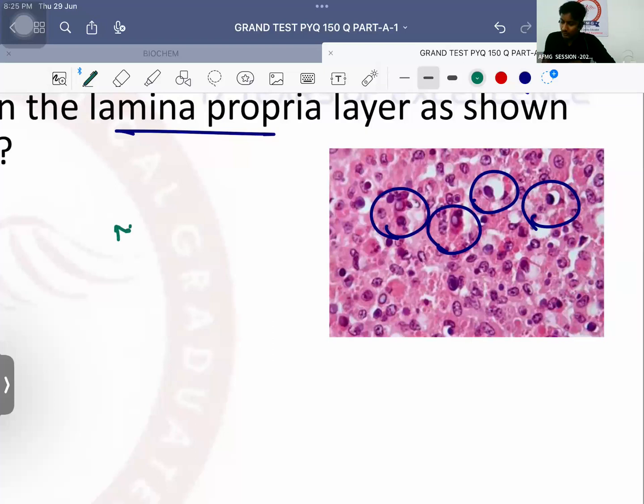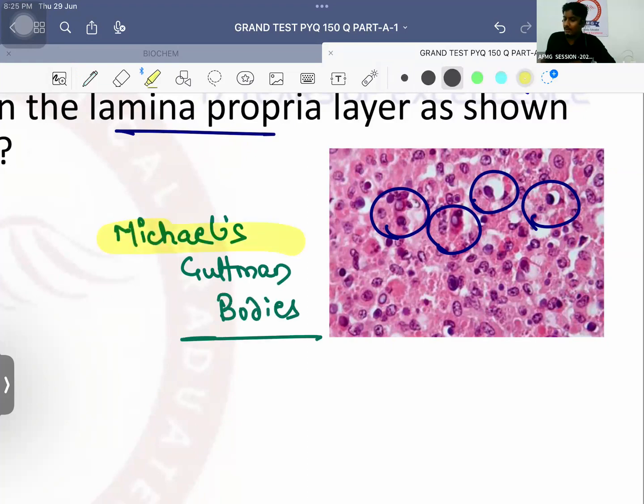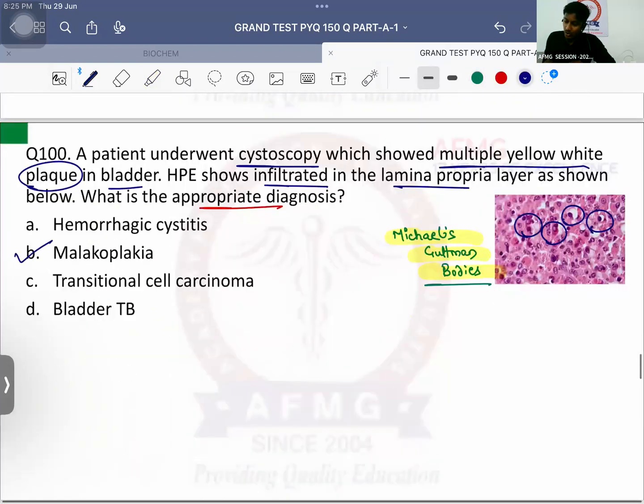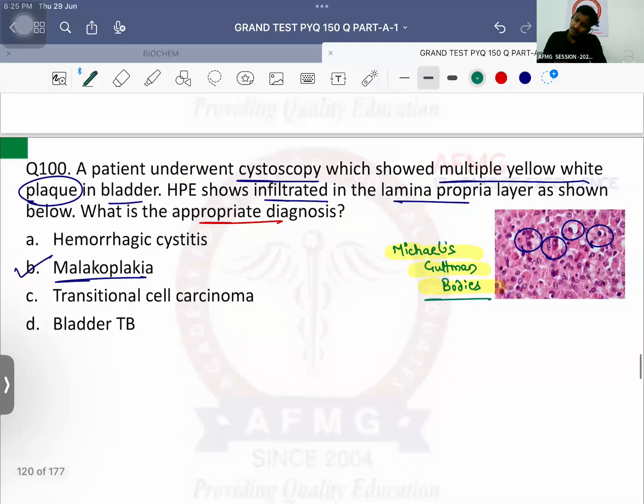What bodies do we call them? Previous year question, brother, you must have heard. Michaelis-Gutmann bodies. Michaelis-Gutmann bodies are seen in which condition? Malakoplakia. Okay, malakoplakia is usually a type of cystitis, that is infection of your urinary bladder, which causes yellow colored patches in your urinary bladder mucosa. And when we take a biopsy, it will show the classical Michaelis-Gutmann bodies, partially digested bacteria in the macrophages. Treatment: antibiotics, that's it. Okay?